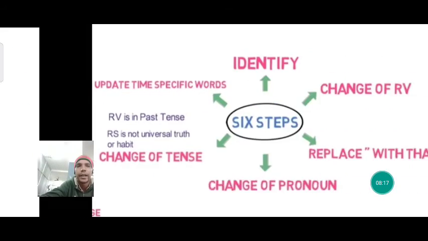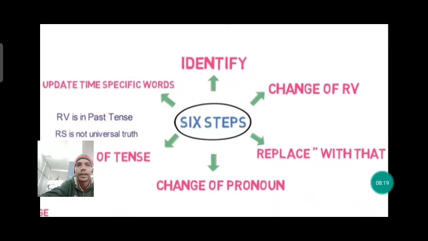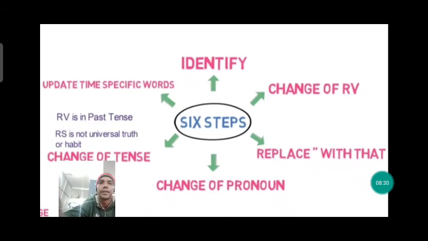So first, identify. Second, change of reporting verb. Third, replace with that. Fourth, change of pronoun. Fifth, change of tense. And sixth, update time specific words. For example, here will become there, today will become that day.